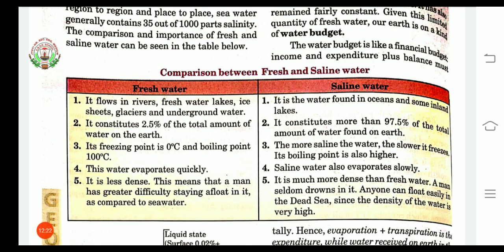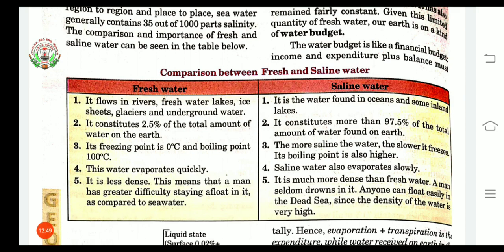Third point for saline water: the more saline the water, the lower it freezes, and its boiling point is also higher. Fourth, fresh water evaporates quickly, but saline water evaporates slowly, as it freezes slowly.